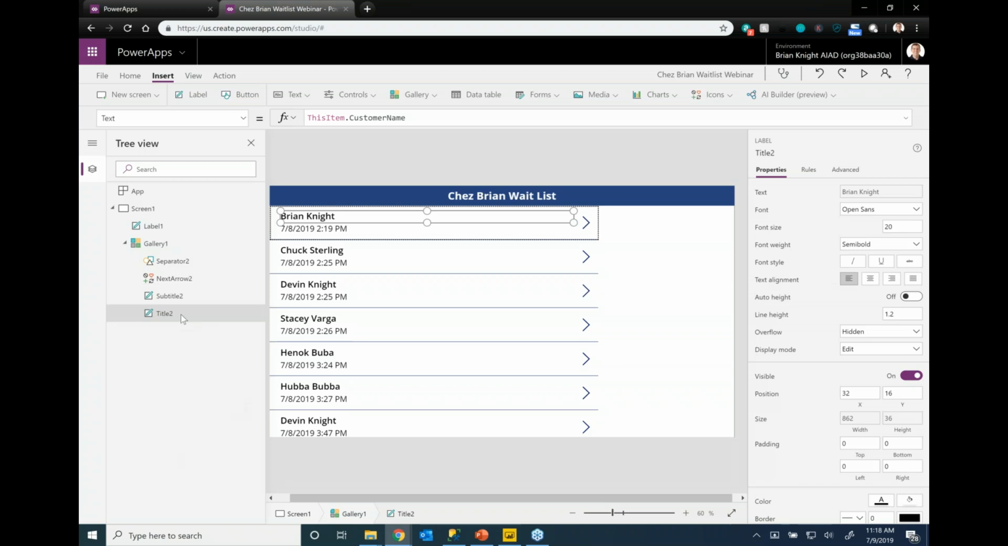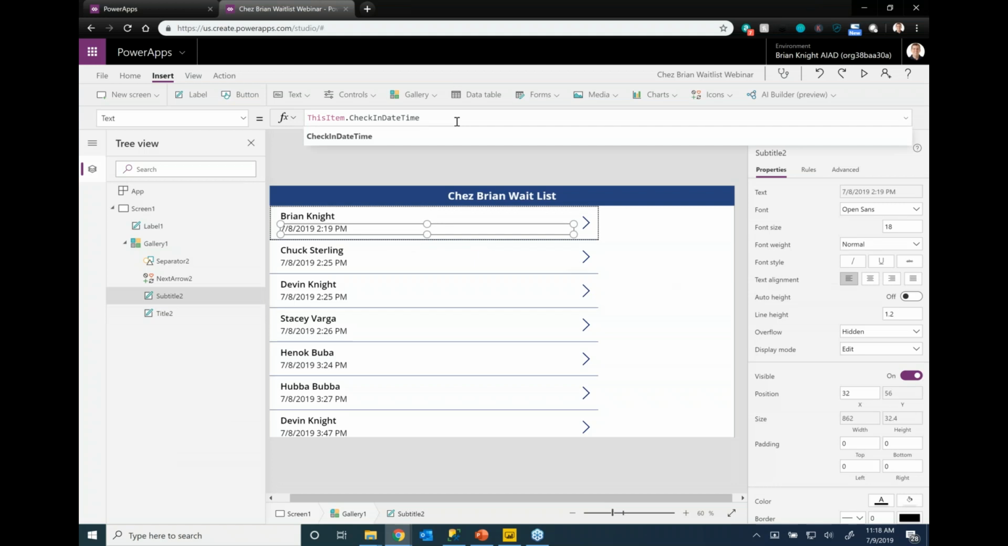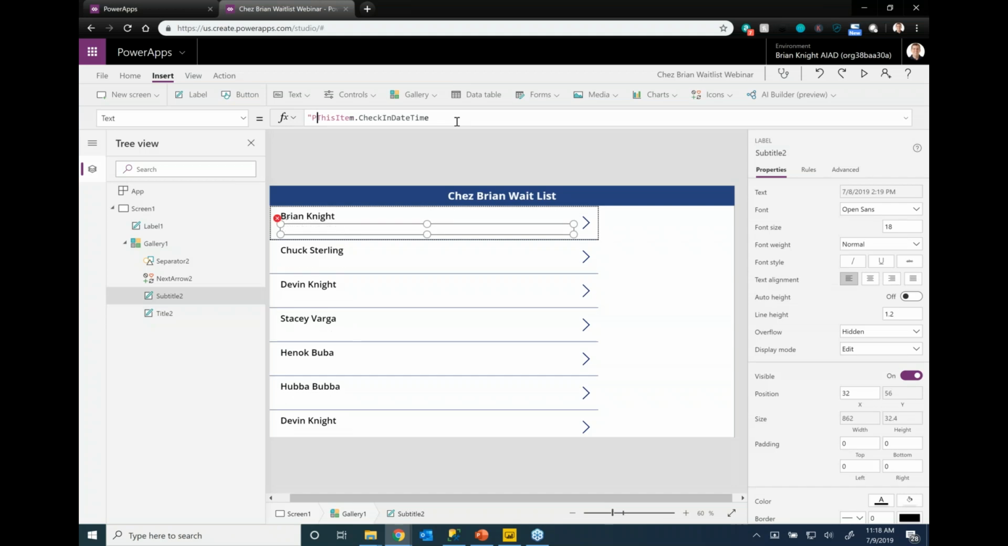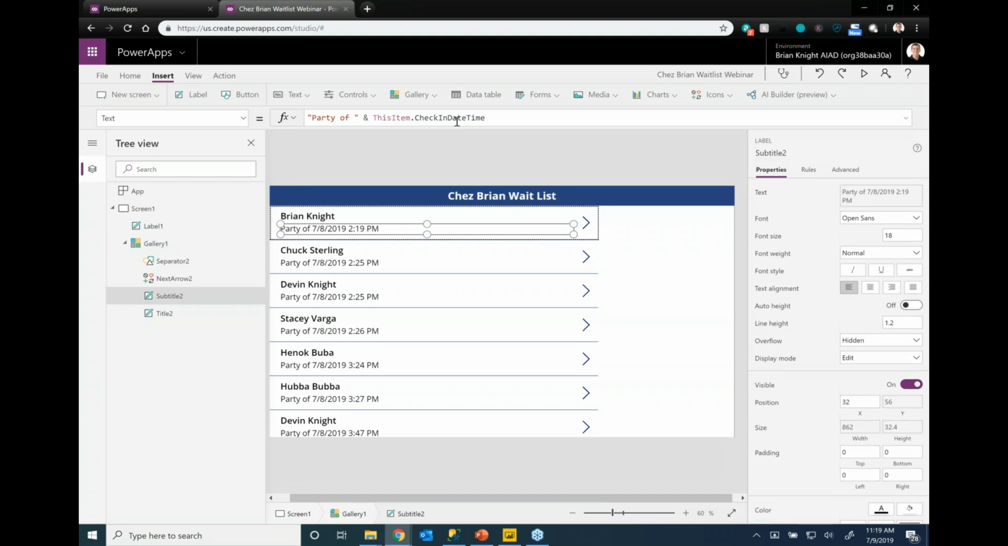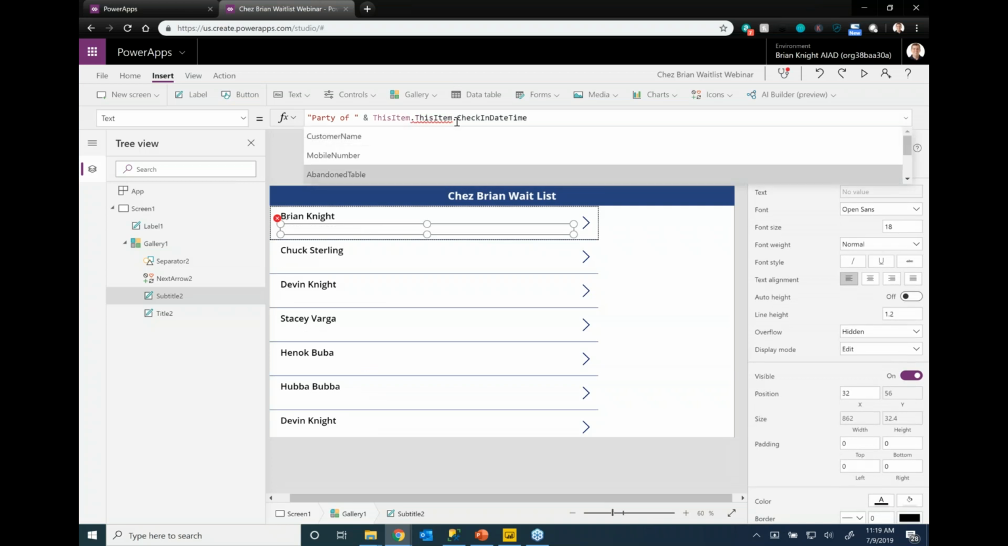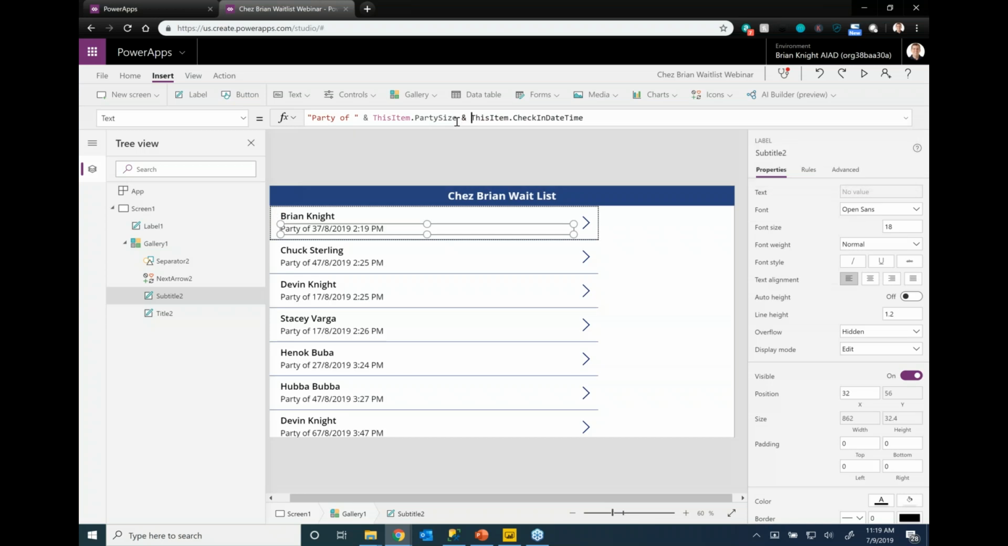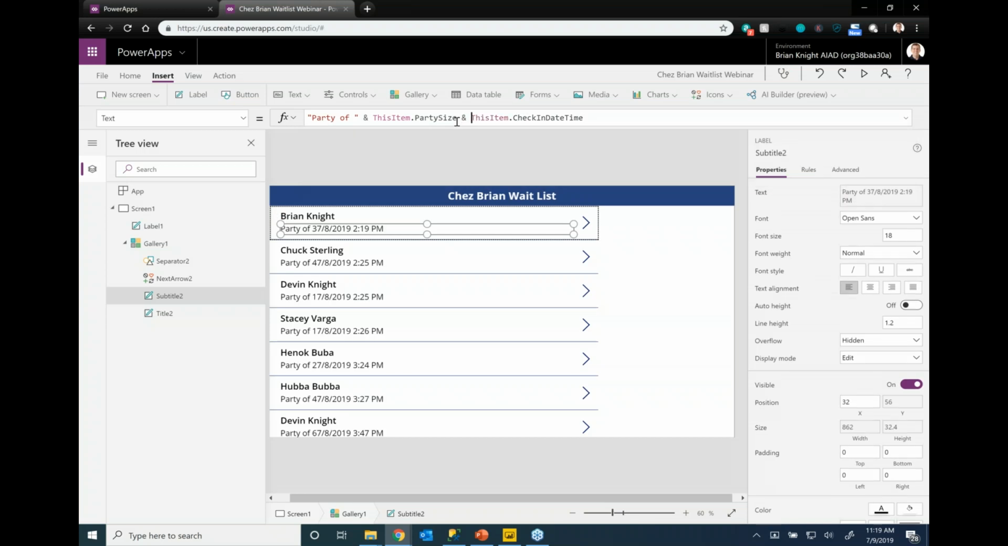Next, I want to specify that I don't want to see the time they checked in. I prefer to see how long they've been waiting. So let's go ahead and add some stuff in here. In double quotes, I'll put text, party of, and then an ampersand. Just like in Power BI, an ampersand concatenates two fields together. So I'll say this item dot, and there's my party size. Okay, there it is. And then ampersand again, that's how I concatenate this together. So now you see we have party of 3, party of 8, and so on.